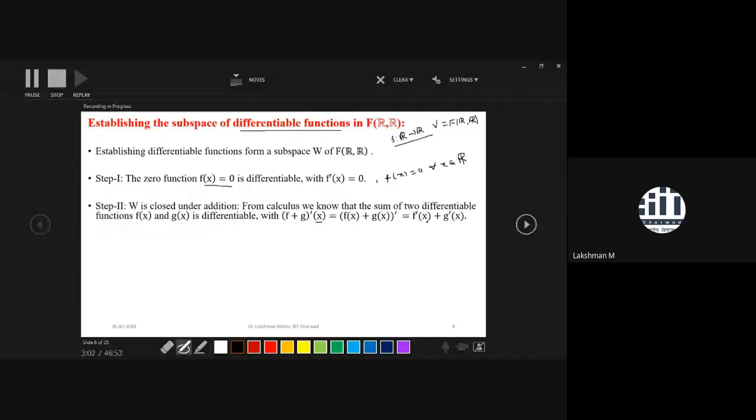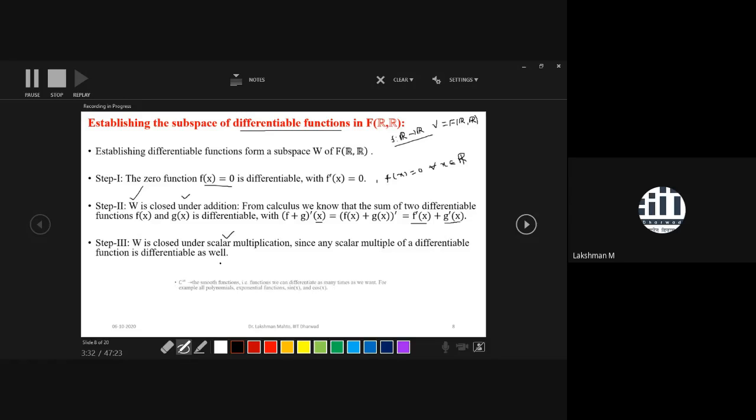So the derivative of f plus g would be what? The summation of the derivative of f(x) and the derivative of g(x). So that's why W, the collection of all differentiable functions, is closed with respect to addition. Similarly, you will see that W is closed with respect to scalar multiplication as well. That means if you take a differentiable function, multiply with a scalar, and further find the derivative, you will see that it is closed. So all these three criteria are satisfied by the collection of all differentiable functions within the collection of all functions.